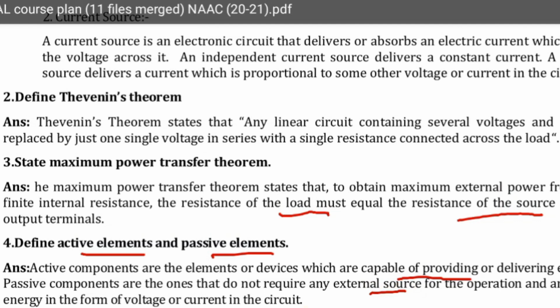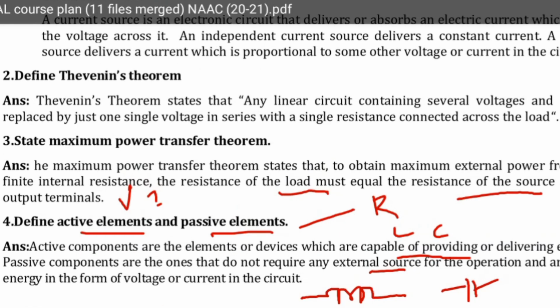Those are passive elements. They will store the energy in the form of voltage or current. Inductor is a passive element, it will store the energy. Capacitor stores energy. Passive elements are R, L, C. Active elements means voltage source and current source.